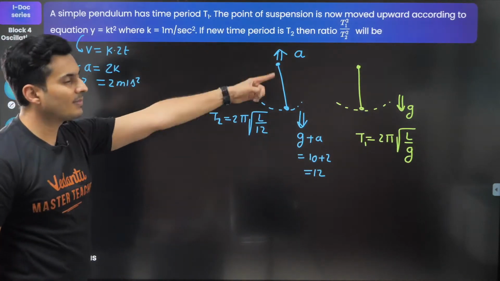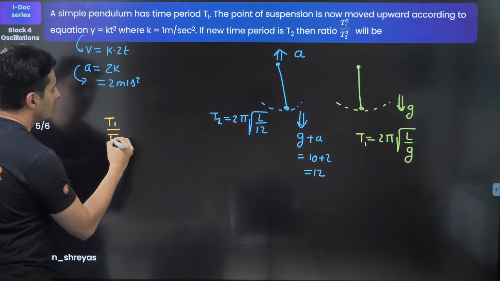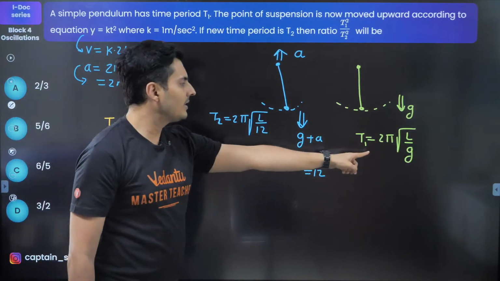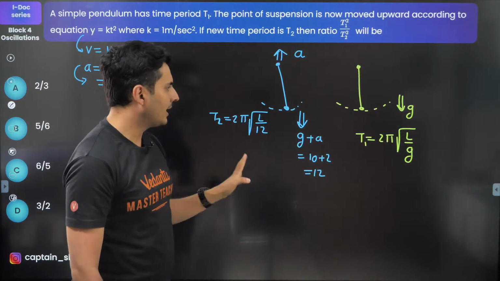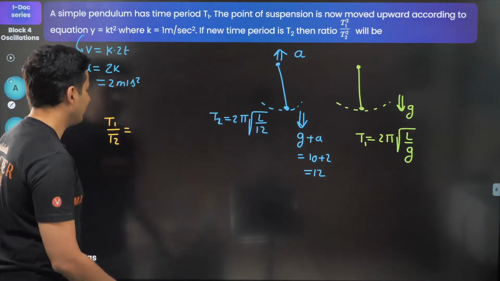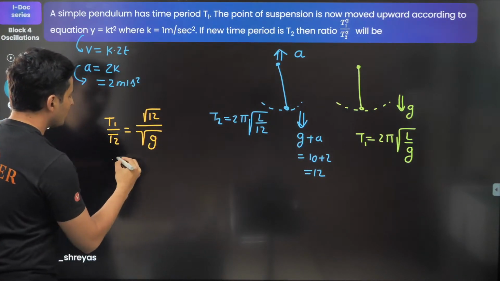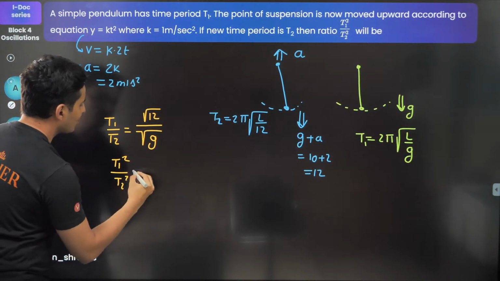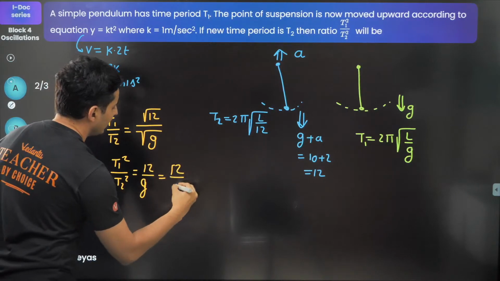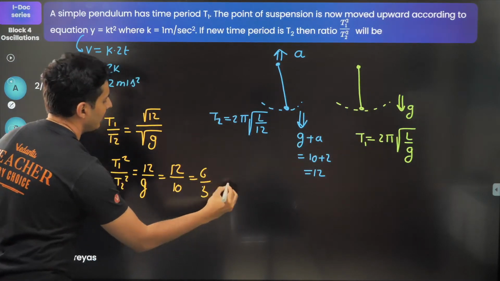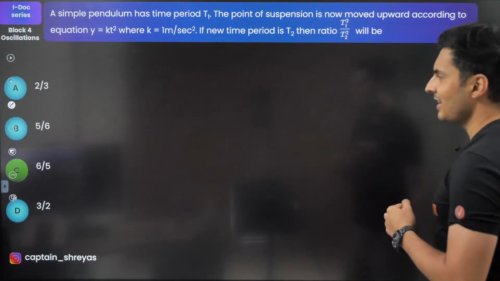Now the question is t1 by t2 square. So let's find out t1 by t2 first. If I divide this with this, 2 pi cancels, L cancels, g will remain and root 12 will remain. So g will remain below and root 12 will remain on the top. So when I square it, t1 square by t2 square will be 12 by g. Now 12 by g means it's 12 by 10, which is nothing but 6 by 5. That's the answer. So do we have such an option? Option C is there again.